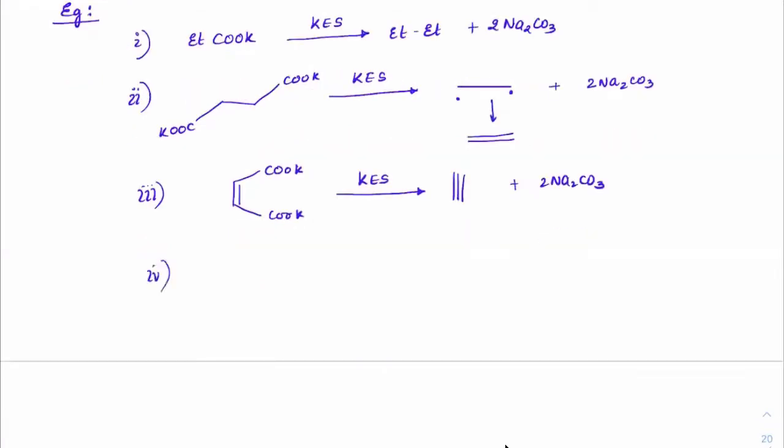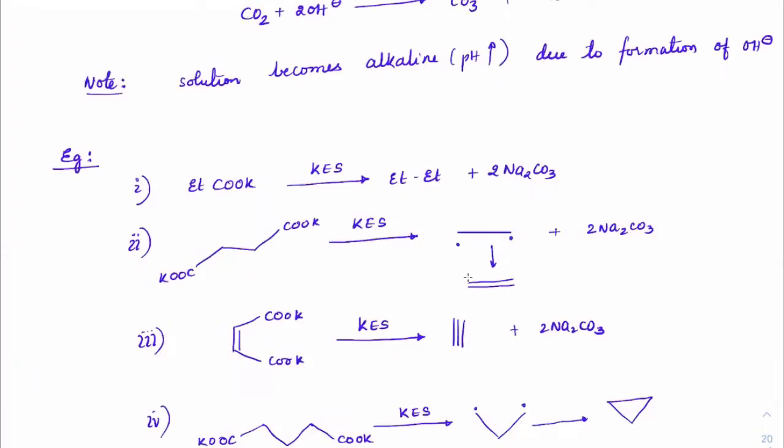In case there is any ring closure that it can bring, COOK and so on. Yesterday I'm pretty sure all of you must have practiced how to terminate the radicals. When there are radicals coming this way and you terminate them, what is the product you will get? Cyclopropane.